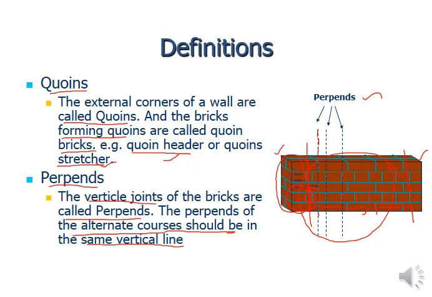Okay, we have already defined the course, so we can now use the word course instead of layer. So I am repeating the definition of the perpends again: the vertical line joining the vertical joints of the alternate courses of the brick wall is going to be called perpends. Here it is written in two lines, but you can join these two lines into one definition. The vertical joints of the brick are called perpends, and the perpends of the alternate courses should be in the same vertical line. So you can join these two in the way I have told you.